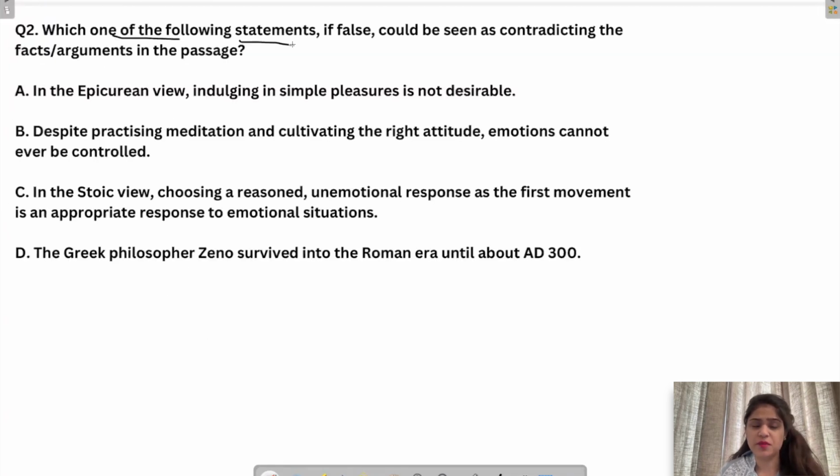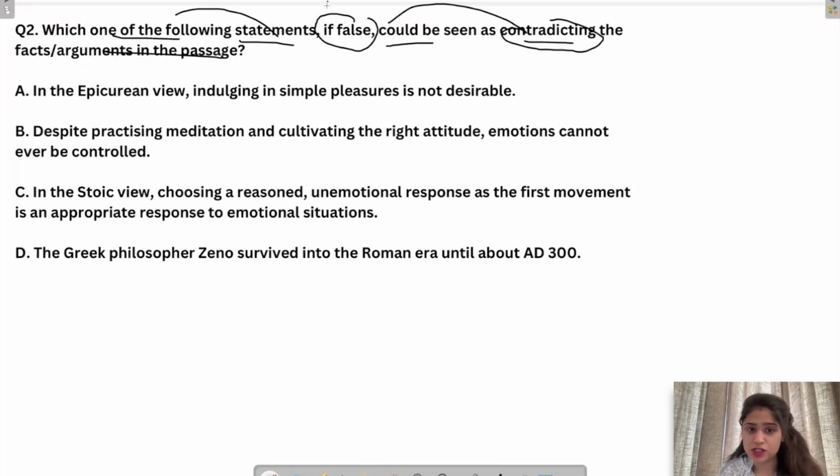Which of the following statements, if false, could be seen as contradicting the facts and arguments in the passage? Now read the question very carefully. Which one of the following statements, if false, will contradict the passage? So that means if it is true, it should not contradict the passage, right?